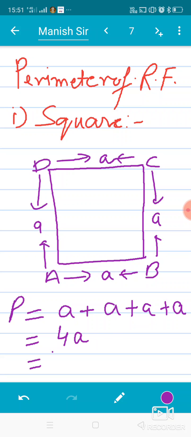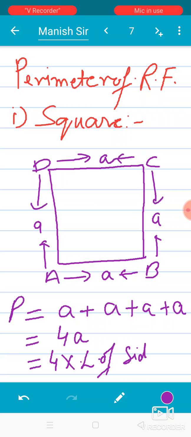So we write 4 into the length of the side of the square. The perimeter of any square is equal to 4 into A in centimeter or the given measurement.